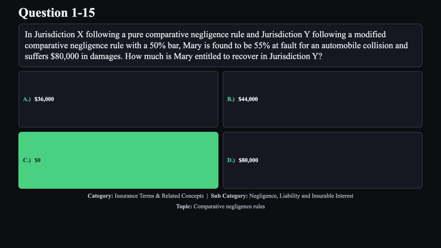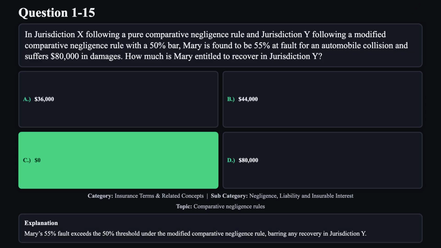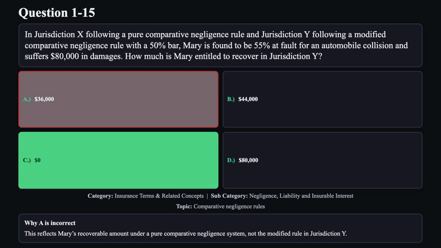The correct answer is C. Mary's 55% fault exceeds the 50% threshold under the modified comparative negligence rule, barring any recovery in jurisdiction Y. Reason A is not correct. This reflects Mary's recoverable amount under a pure comparative negligence system, not the modified rule in jurisdiction Y.